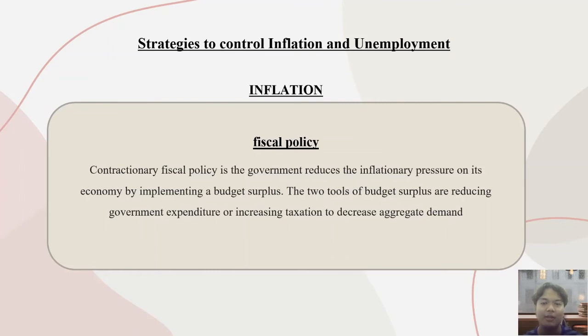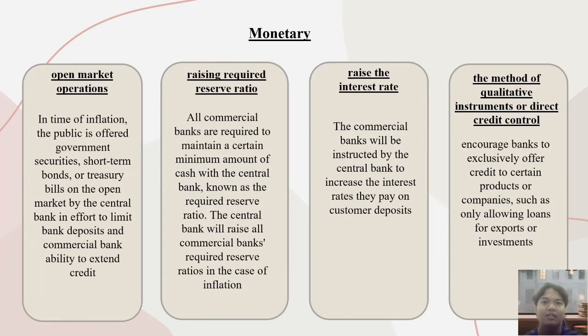For inflation, we have two methods that we can use to control it. The first one is fiscal policy. Contractionary fiscal policy is when a government reduces the inflationary pressure on its economy by implementing a budget surplus. The two tools of a budget surplus are reducing government expenditure or increasing taxation to decrease aggregate demand. The second method is monetary policy.